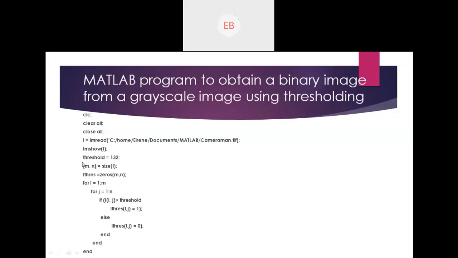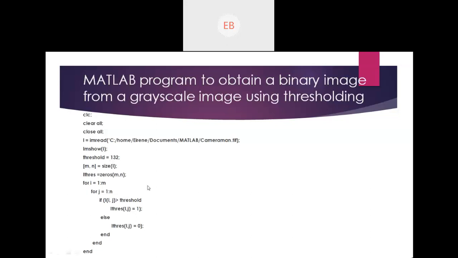Whatever image you are taking, if the value of the pixels in that image is above 132, then it will have a value of 1, and if the value is below 132, then it will have a value of 0. That is initially black and white.